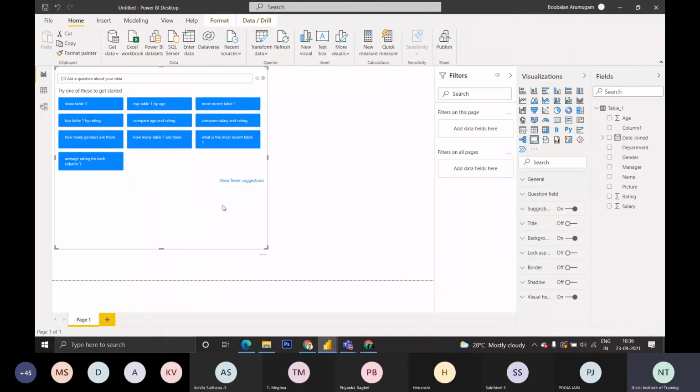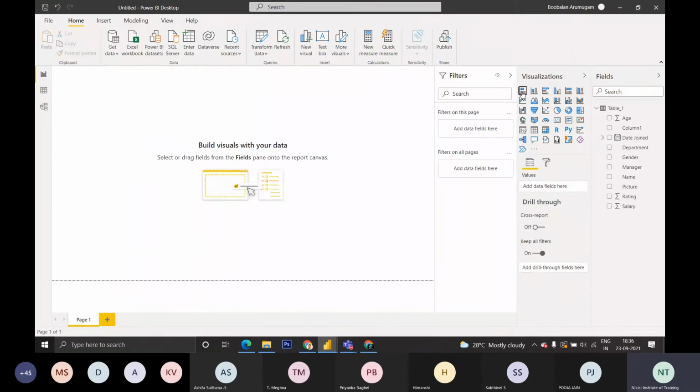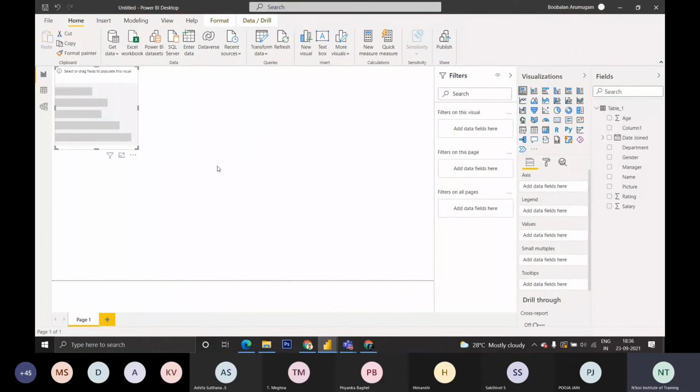Now I insert a bar chart. Okay. Sir, I have a question. Yes. How to open that AI dialog box? There is a Q&A option available here in the visualizations. Can you see Q&A in the visualizations? Yes, sir, I can see that.